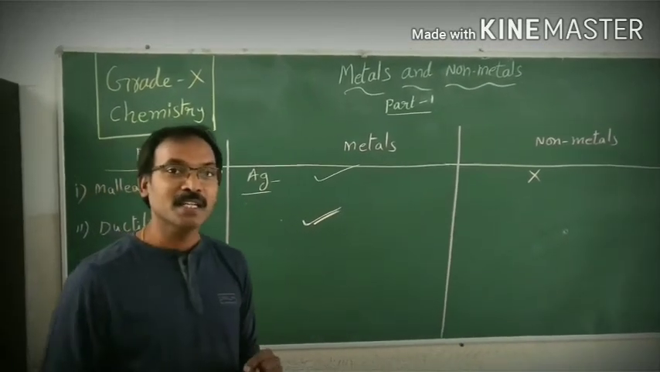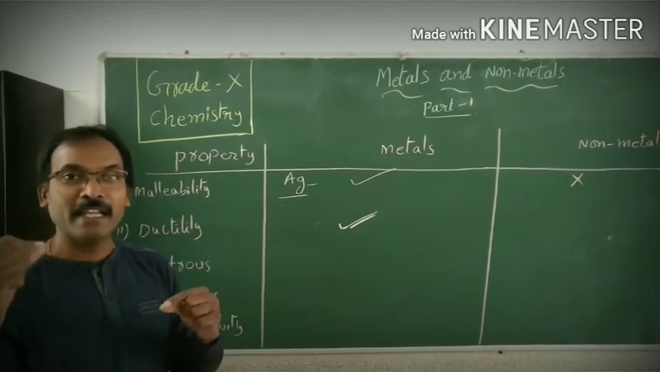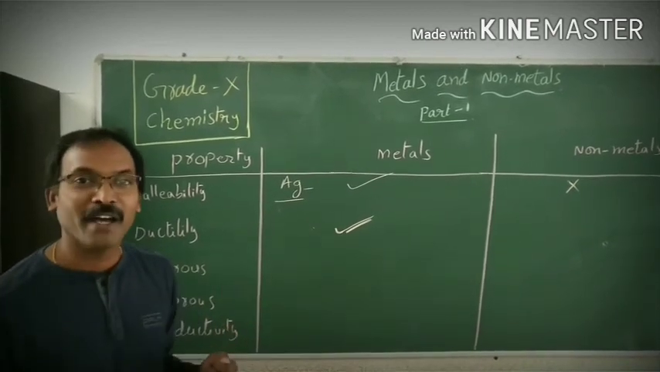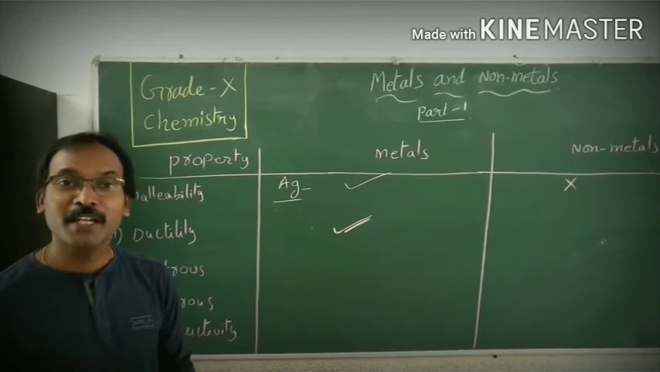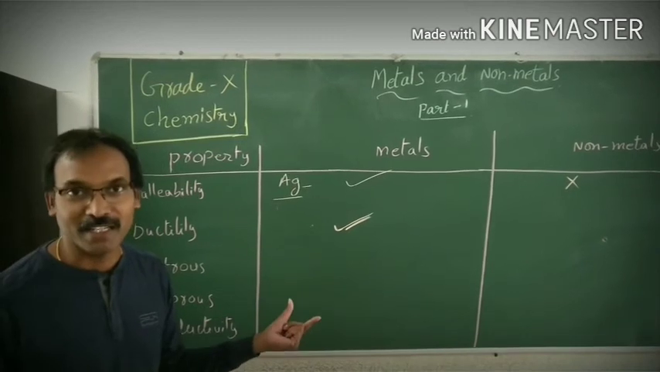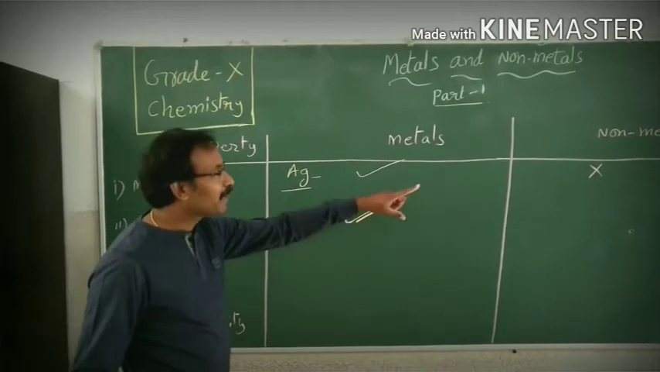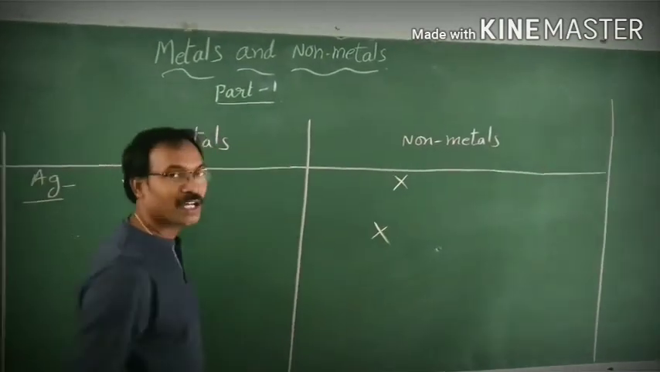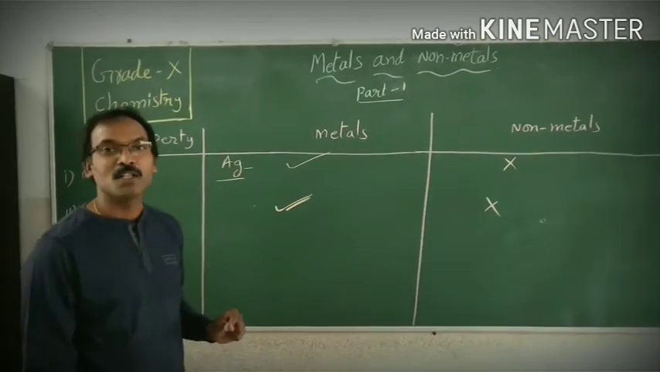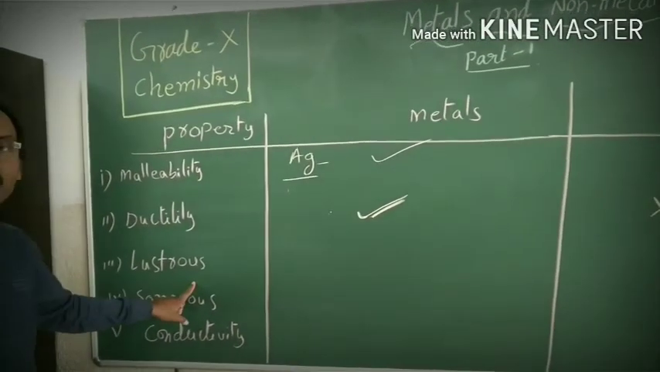Even if you see gold ornaments, sometimes the gold is made into thin wire and used to prepare beautiful ornaments. If it breaks while being drawn into wires, it cannot be used for making beautiful jewelry. So metals are very good, ductile. But non-metals are non-ductile, meaning no non-metal element can be drawn into wires or strings. And come to the third property, lustrous.